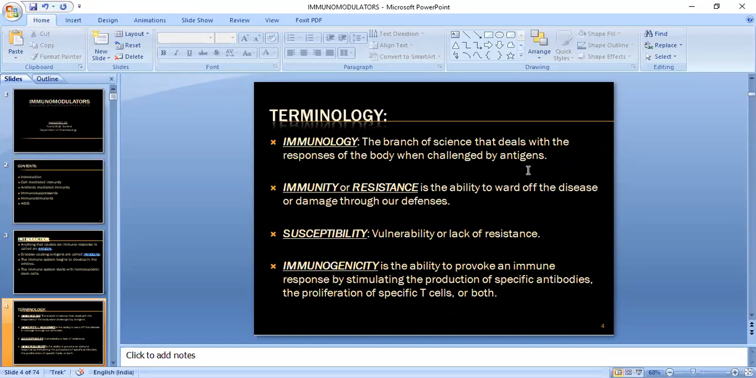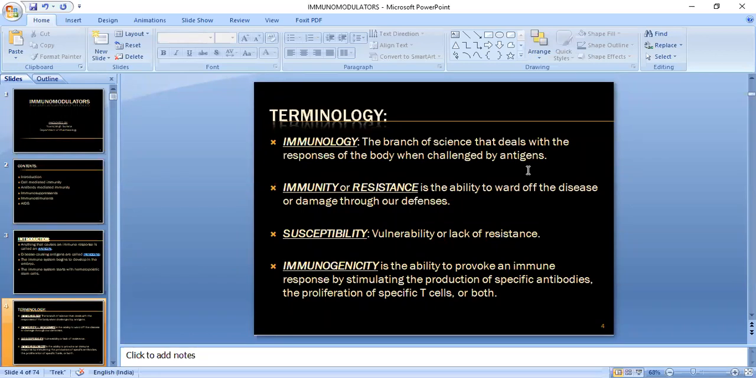Then what is immunogenicity? Immunogenicity is the ability to provoke an immune response by stimulating the production of specific antibodies, proliferation of specific T cells, or both. So it is the ability to provoke an immune response by stimulating the production of specific T cells or antibodies, and sometimes both. So these are the terms, and you need to understand the difference between each and every terminology.